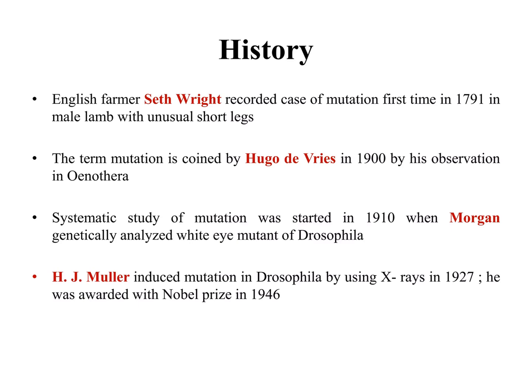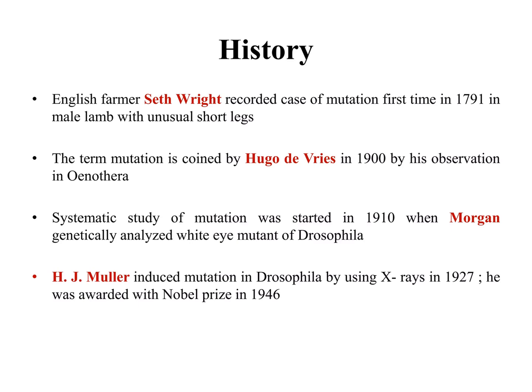The history of mutation. Seth Wright, an English farmer, was the first person to record a case of mutation, in 1791, in a male lamb with unusual short legs. The term mutation was coined by Hugo de Vries in 1900 from his observation in Oenothera.